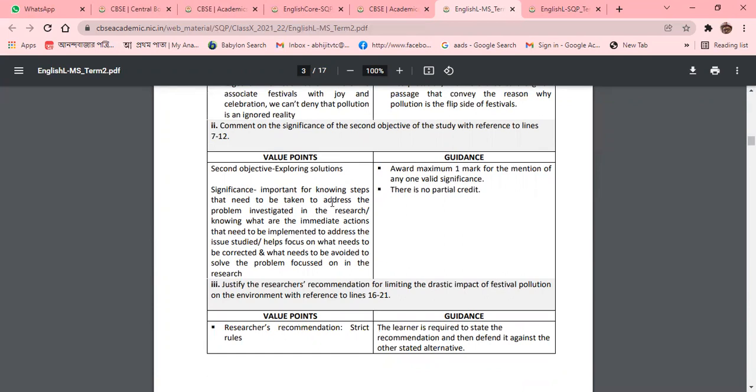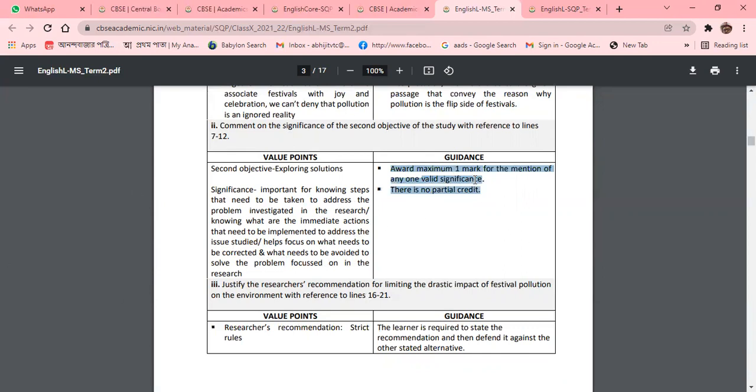Its significance is that knowing the steps that need to be taken to address the problem investigated in the research, or knowing the immediate actions that need to be implemented to address the issue studied, helps focus on what needs to be corrected and what needs to be avoided to solve the problem focused on in the research. So how will the teacher award the marks?